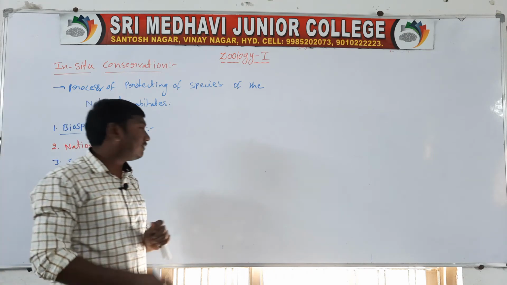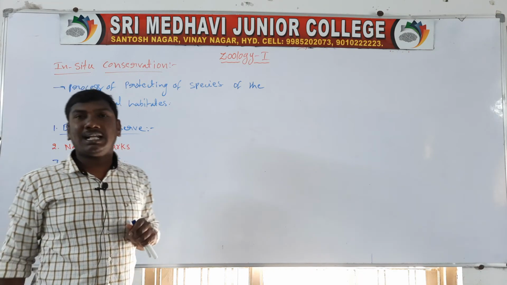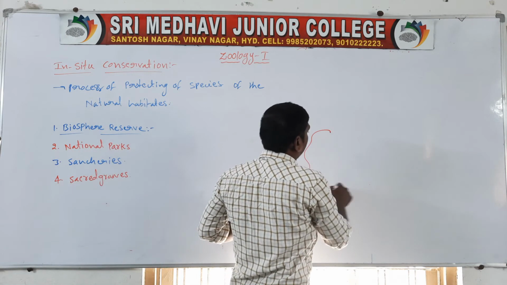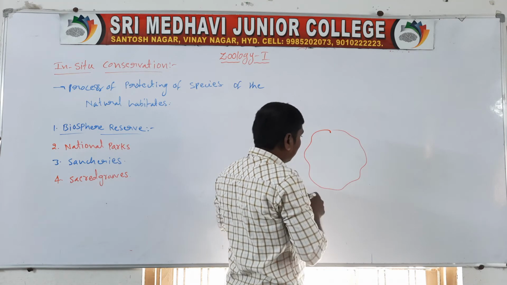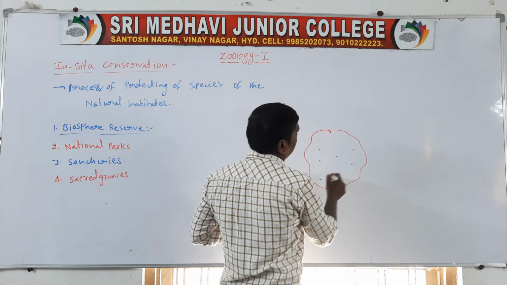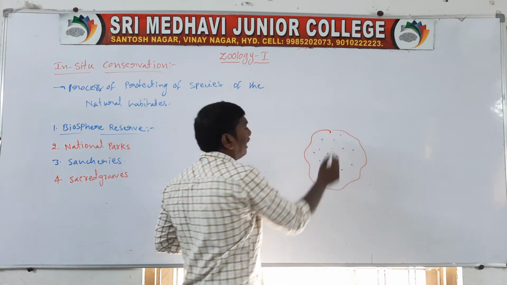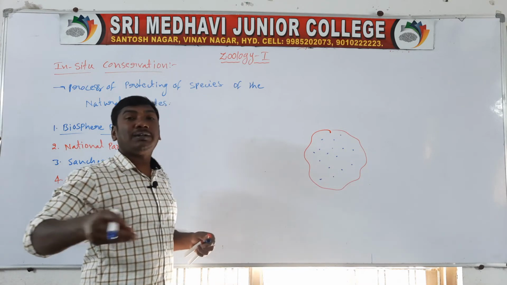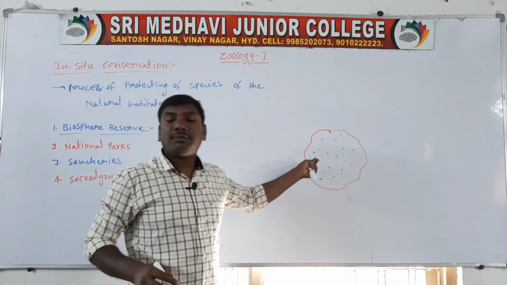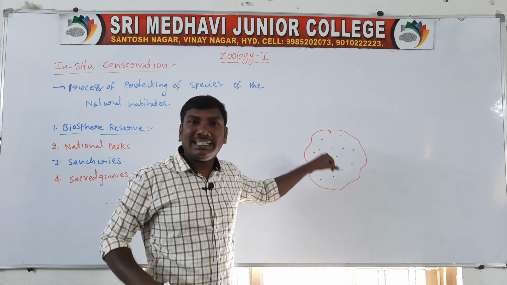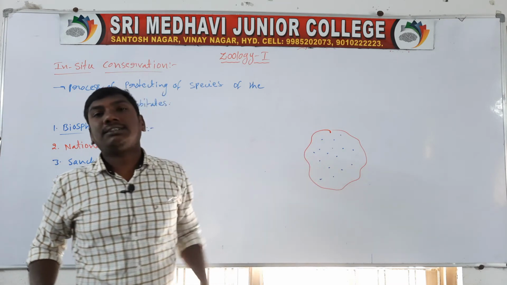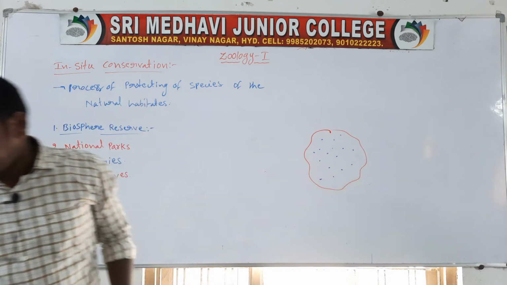First one, biosphere reserve. Just as an example, there is one area where many species are present. These species are minimally disturbed by human beings, so this area is identified to protect the natural habitat.